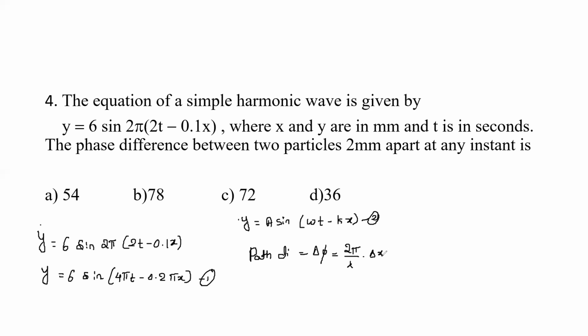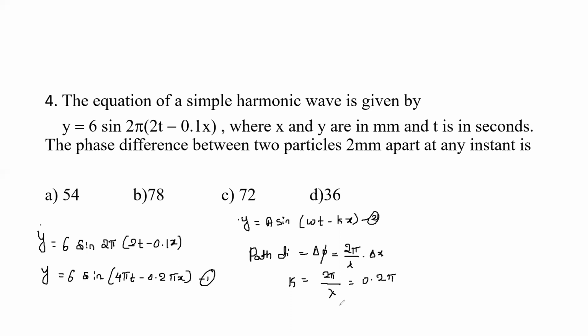By comparing equation 1, the given equation 6 sine of 4 pi t minus 0.2 pi x, and the standard equation y is equal to a sine omega t minus kx, the value of k is 0.2 pi. The formula is k is equal to 2 pi divided by lambda.